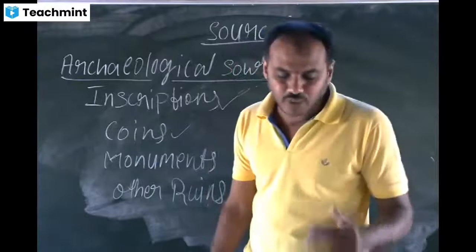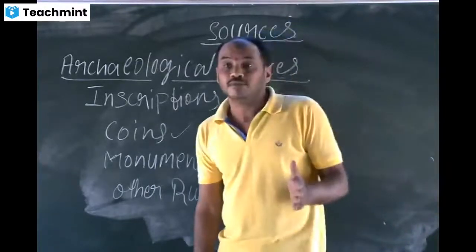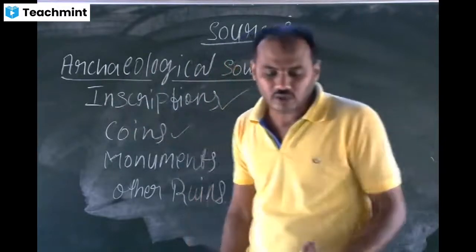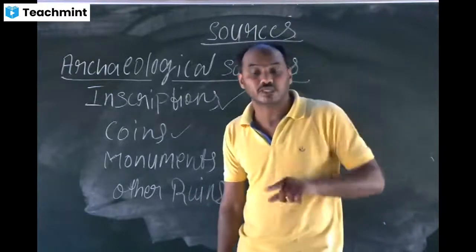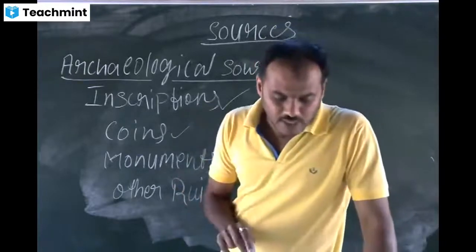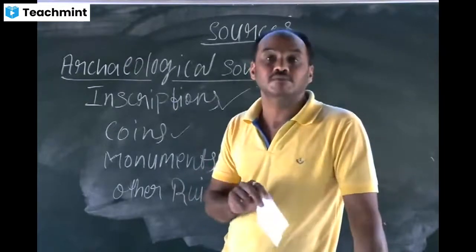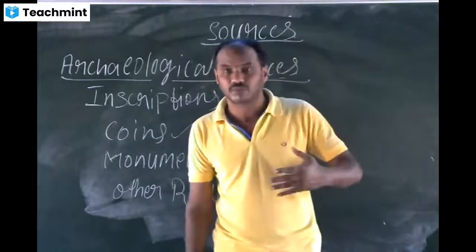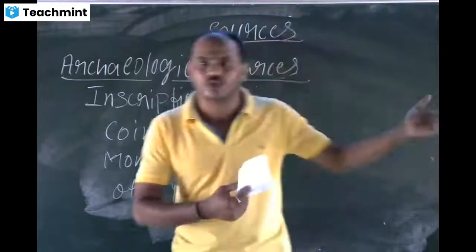They are helpful in understanding the geographical extent of the kingdom of the ruler who minted the coin. They also aid in knowing the language of the administration, the titles that the king possessed, their religion, the economic condition of their times, and the metal technology in vogue in the particular kingdom. Some of the kings issued coins in their own name, like Samudragupta playing the veena, a musical instrument.